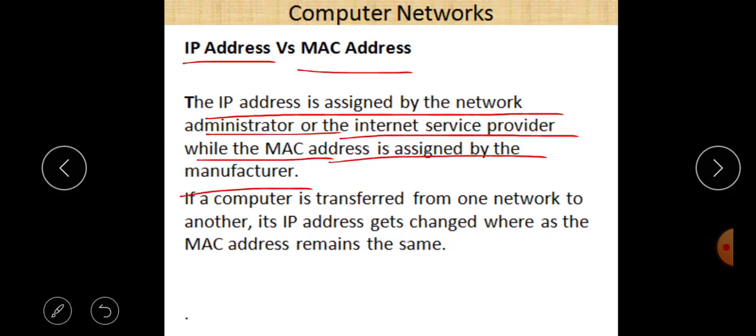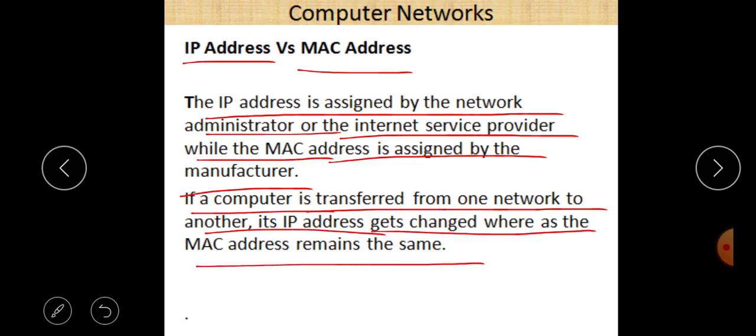If a computer is transferred from one network to another, its IP address gets changed, whereas the MAC address remains the same. So IP address can be changed, but MAC address cannot be changed. If we switch our computer from one network to another network, then its IP address of course changes, but its MAC address cannot be changed. Its MAC address remains the same.